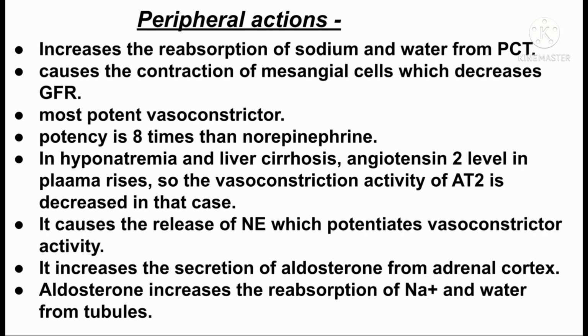In hyponatremia and liver cirrhosis, the angiotensin II level in the plasma rises. So as a compensatory mechanism, the vasoconstriction activity of angiotensin II is decreased in that case. Angiotensin II causes the release of norepinephrine, which potentiates the vasoconstrictor activity. It also increases the secretion of aldosterone from the adrenal cortex, which increases the reabsorption of sodium and water from kidney tubules.